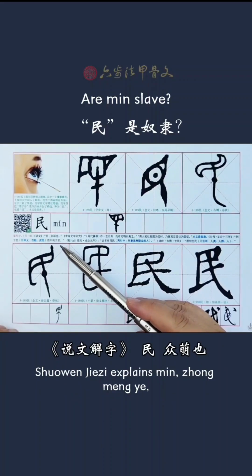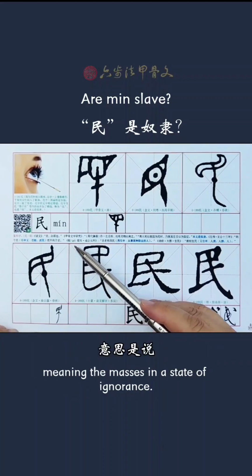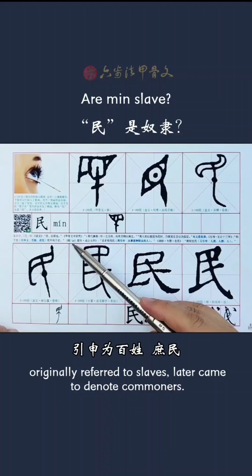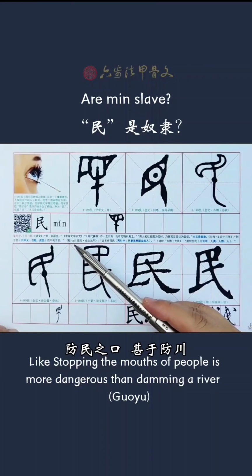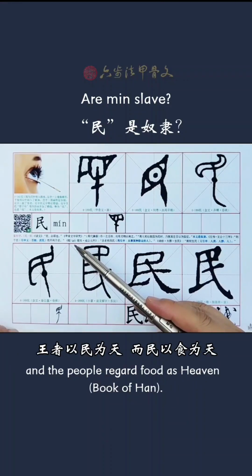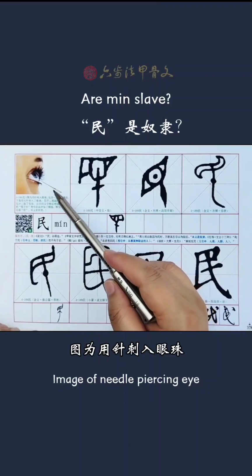In Shuowen Jiezi, it explains Min as meaning the masses in a state of ignorance. Originally it referred to slaves, later it came to denote commoners. Like "stopping the mouths of the people is more dangerous than damming a river," from the Guoyu. "The ruler regards the people as heaven, and the people regard food as heaven," from the Book of Han. Image of needle-piercing eye.